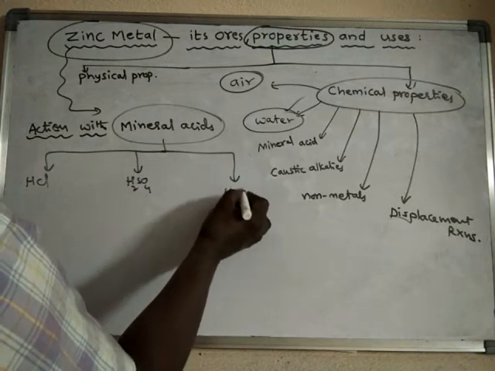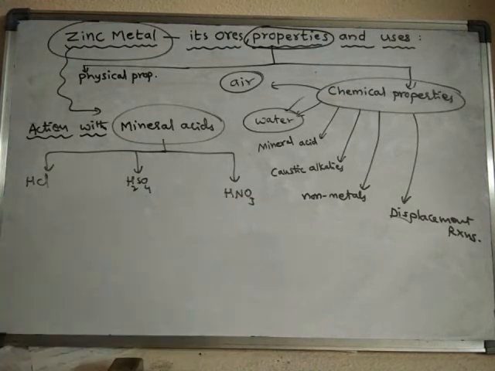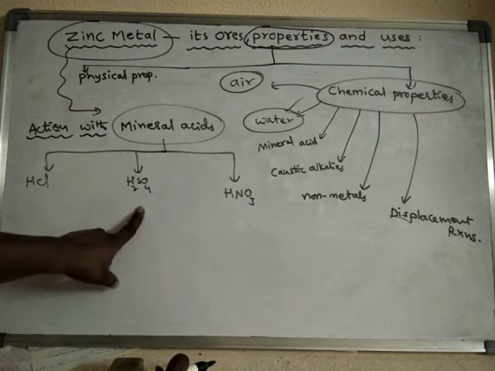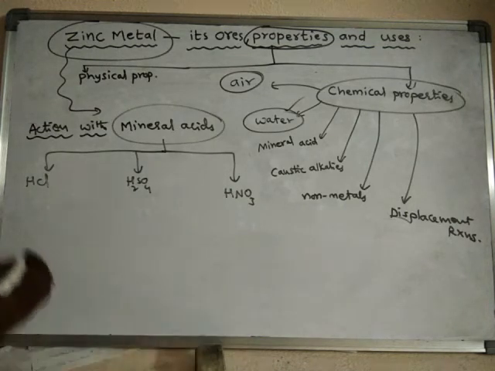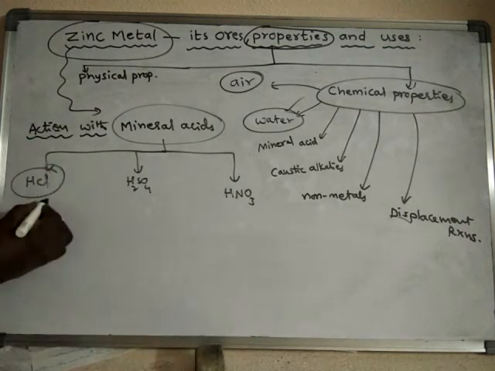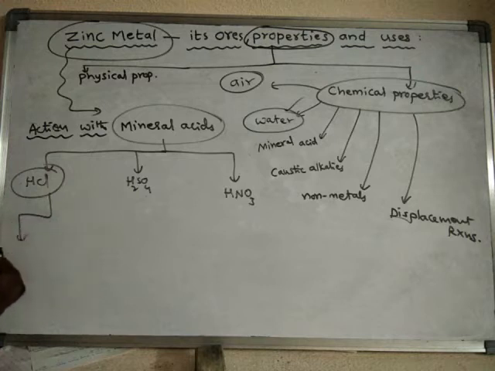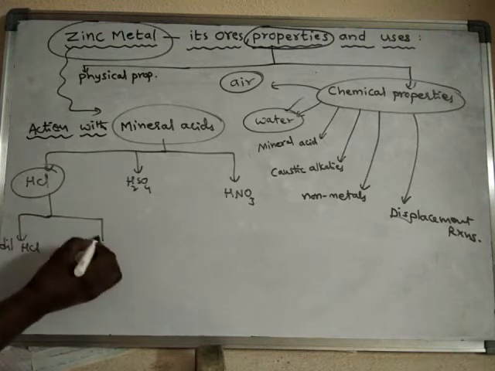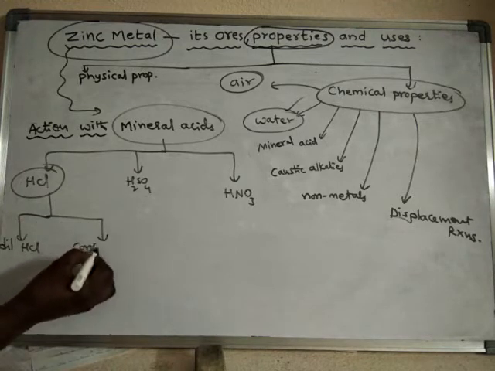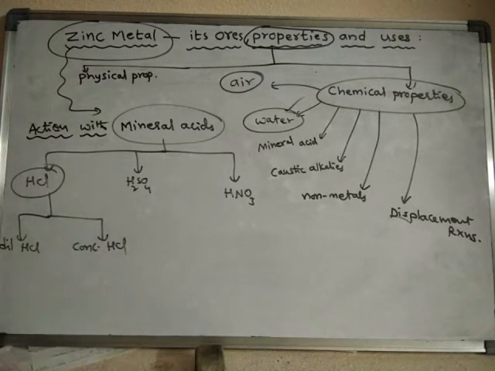Generally we will come across most of the chemical reactions with HCl, H2SO4 or HNO3. And if you discuss HCl, there is dilute HCl and concentrated HCl.